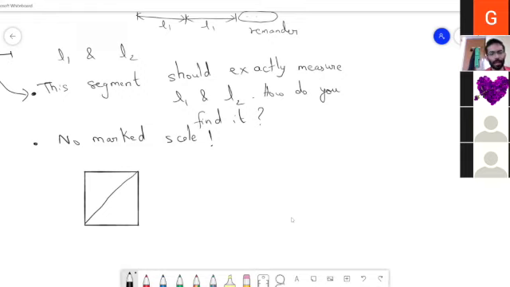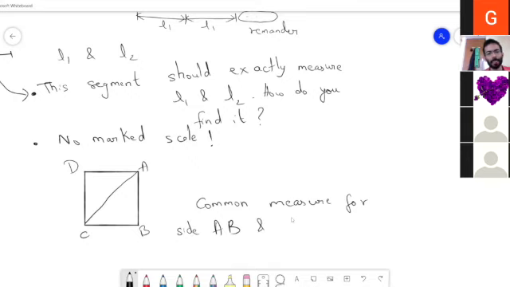So now we want a common measure for the side of the square, that is AB, and the diagonal AC.